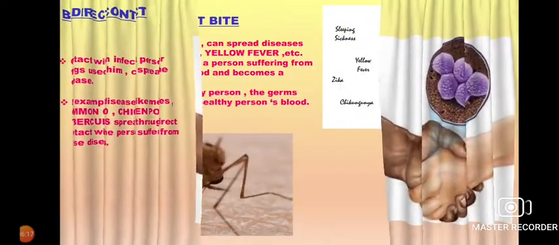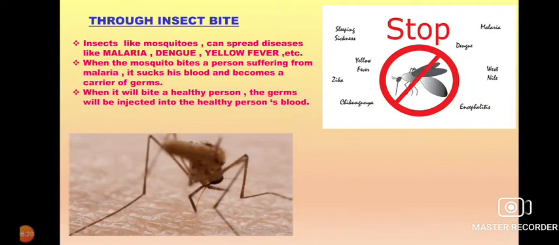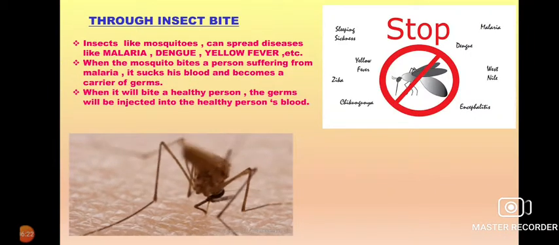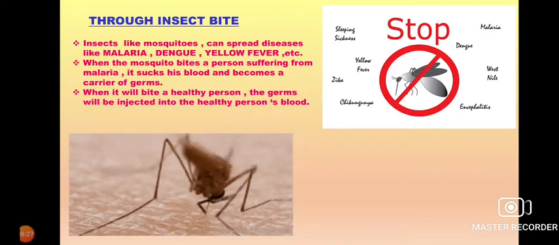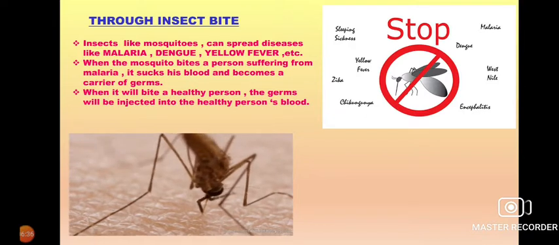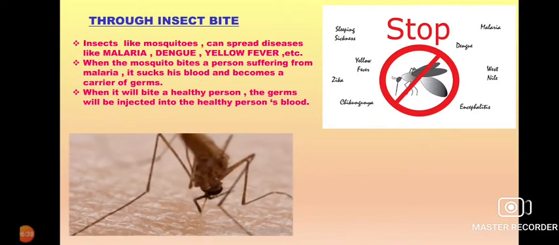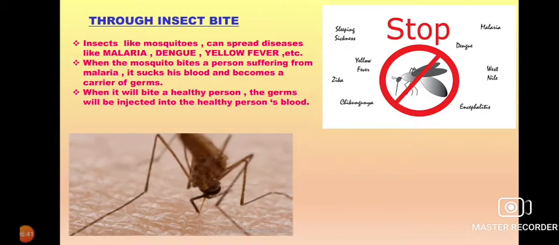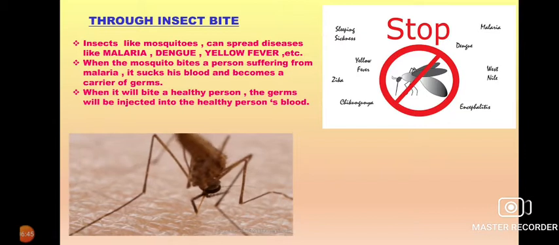Next one is through insect bites. Insects like mosquitoes and flies can spread diseases. The mosquito spreads the disease called malaria. Besides malaria, they can spread dengue, yellow fever, etc. When a mosquito bites a person suffering from malaria, it sucks the blood and becomes a carrier of germs.